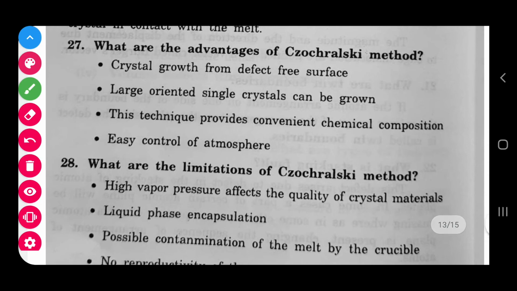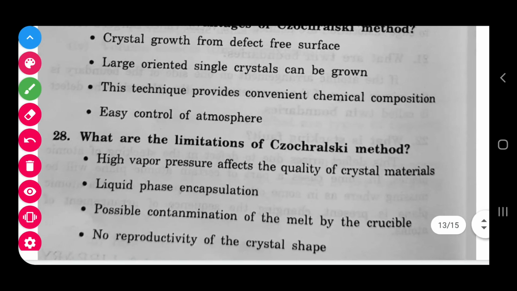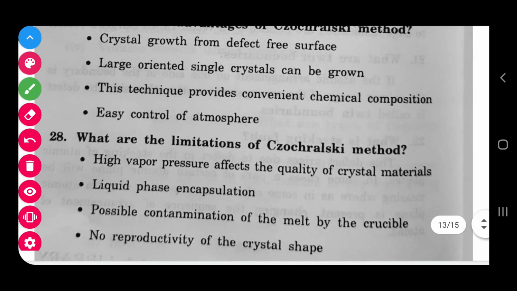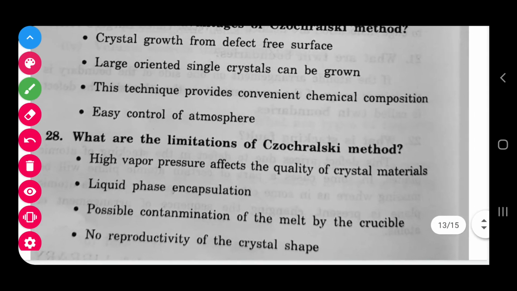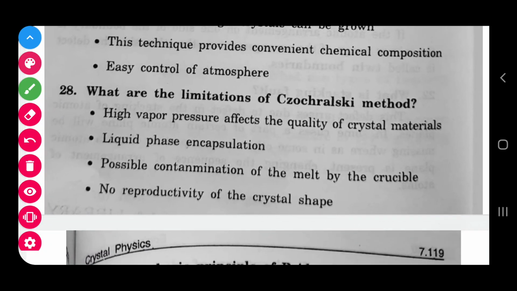Advantages of the Czochralski method. Advantage means plus point. Growth from a defect-free surface: there will not be any defect in the surface. Then large oriented crystals: we can form good, oriented, large single crystals. This technique gives the chemical composition as per our expectation, and easy control of atmosphere. Atmospheric control will be easy.